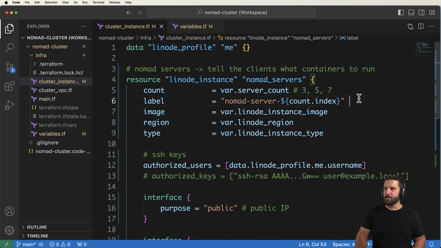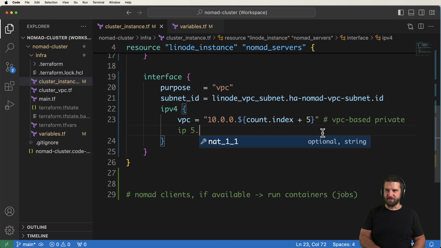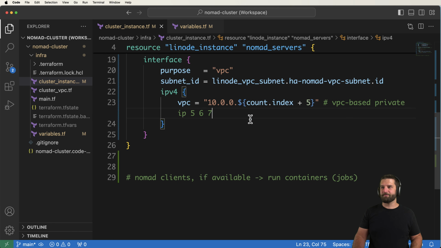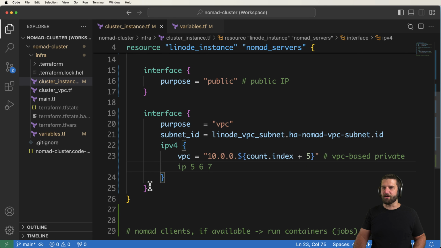So it starts at 0, so we did 0, -1 and -2. This will be starting at, let's say, 5. We'll do 5, 6, and then 7. Something like that. Great. So those are the servers. Not a whole lot more that I need to change here.